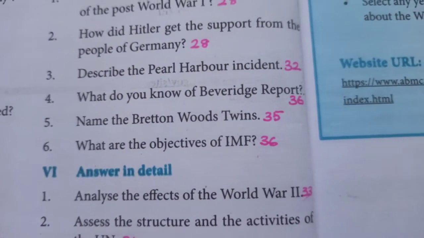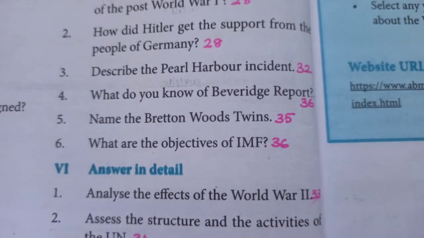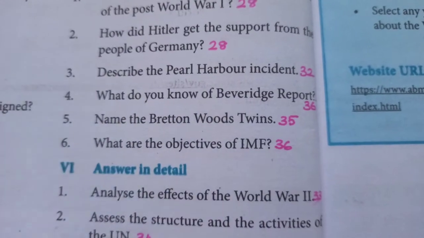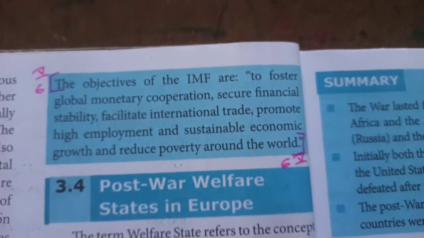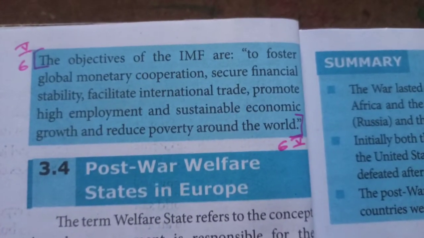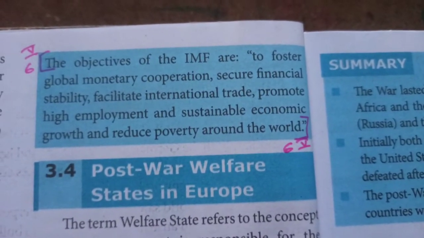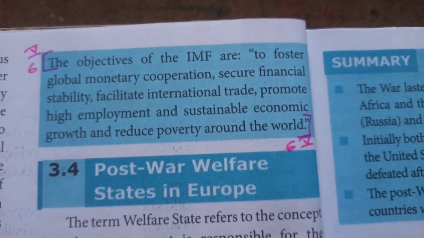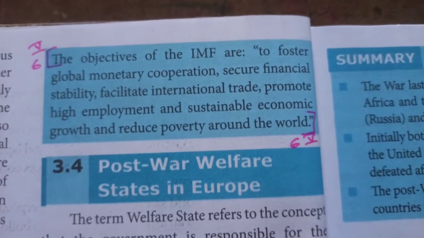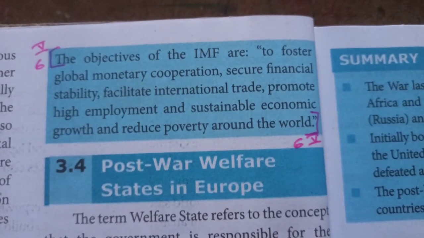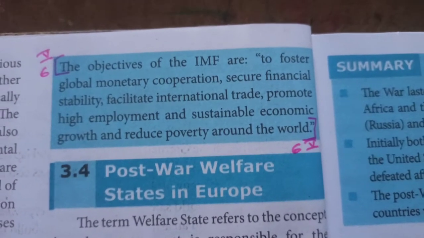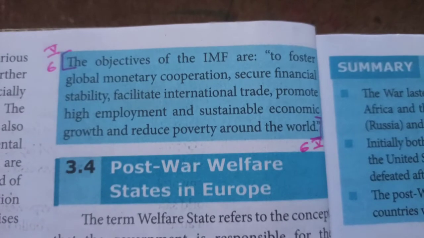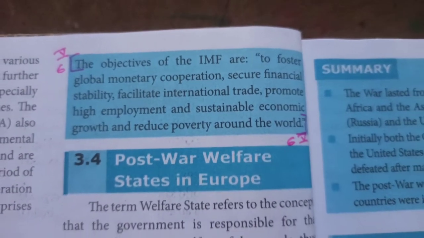Next question. What are the objectives of IMF? The objectives of IMF are given in page number 36. You can see a blue color box here. The objectives of the IMF are to foster global monetary cooperation, secure financial stability, facilitate international trade, promote high employment and sustainable economic growth, and reduce poverty around the world.